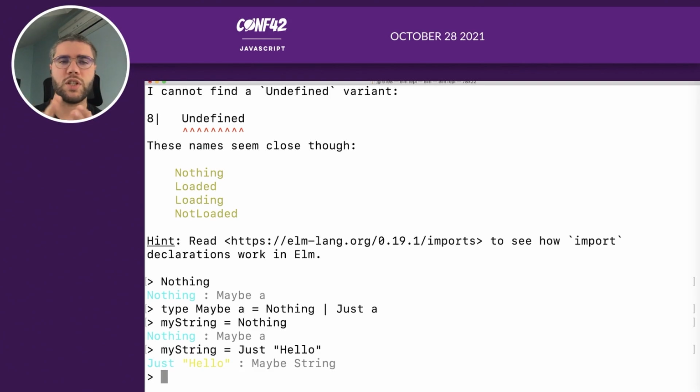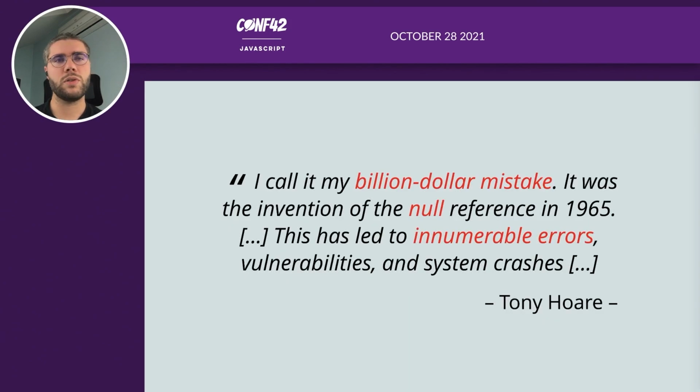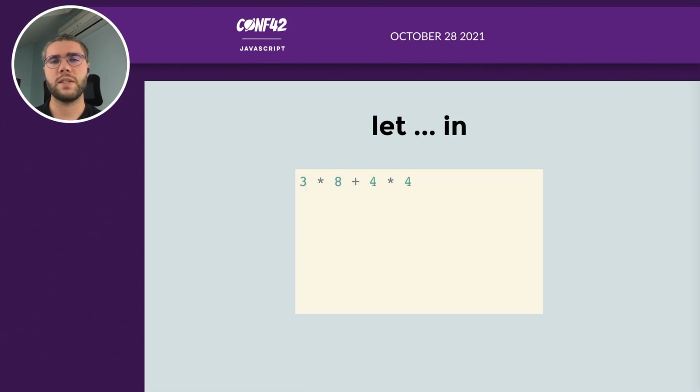So the main difference with JavaScript is that the compiler knows, because of the type of the variable, that it's a maybe and it can be nothing. So you have to handle every case in Elm, so the compiler will force you to handle the case where it's nothing. That's why you can't have any runtime exception because of undefined values in Elm. Oh, that's pretty nice. I think we've seen almost all syntax, just two things we haven't seen.